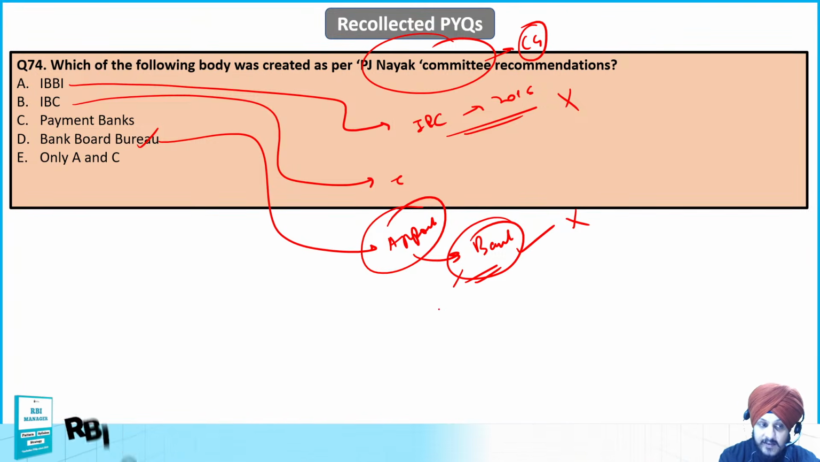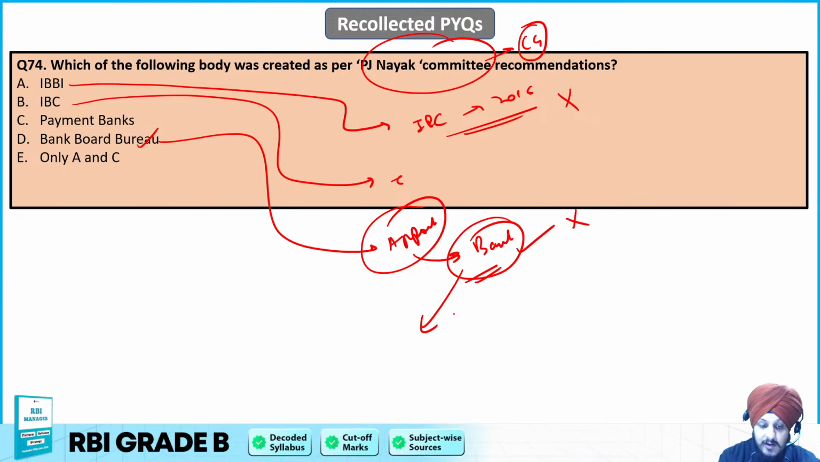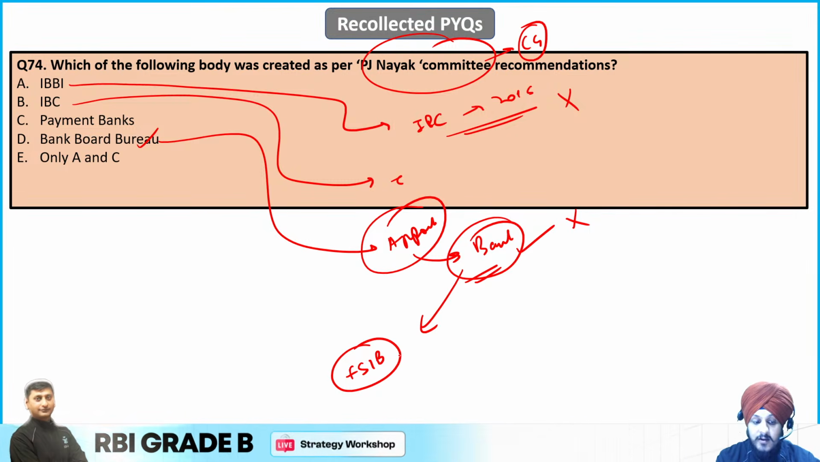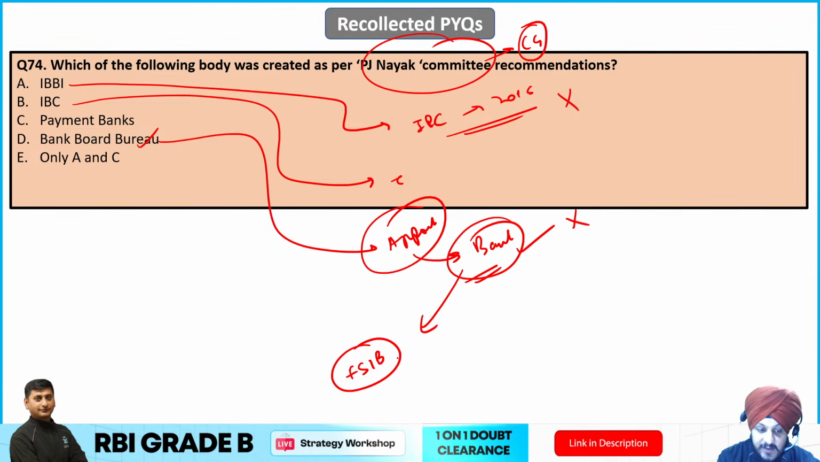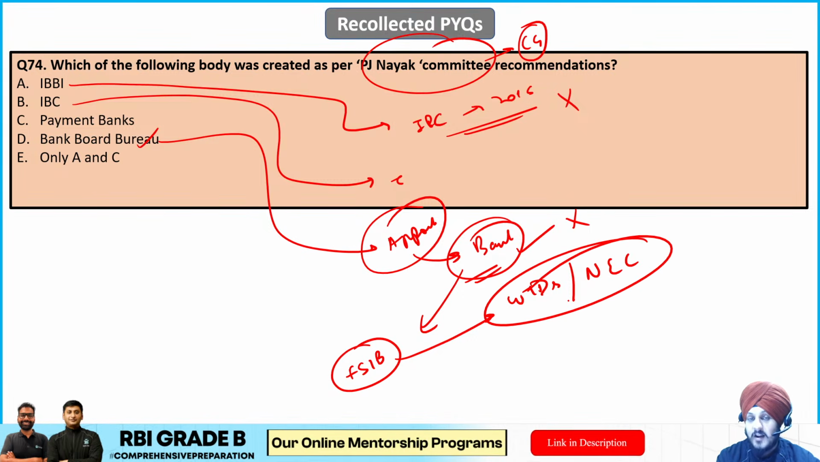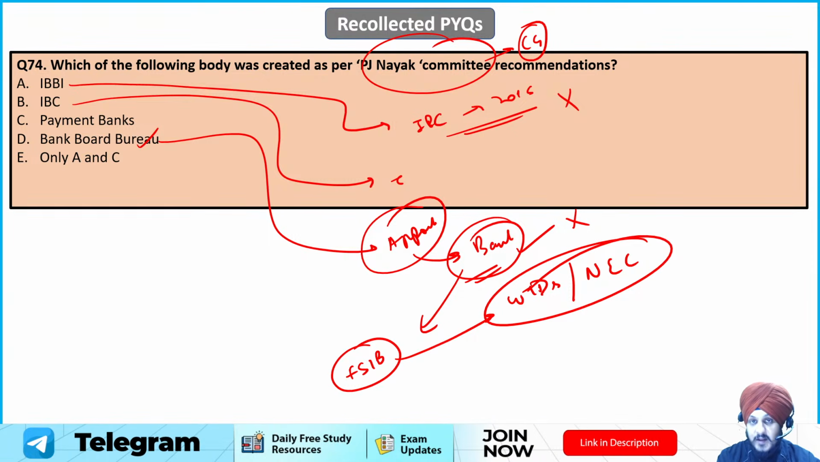And in order to replace the Bank Board Bureau, the government formed something called FSIB, which is known as the Financial Services Institutions Bureau. And now the point is that this FSIB recommends persons for the appointment of full-time directors or non-executive chairmen as a part of the company, right? When I say company, I mean the banking company. So that is the job of FSIB presently.